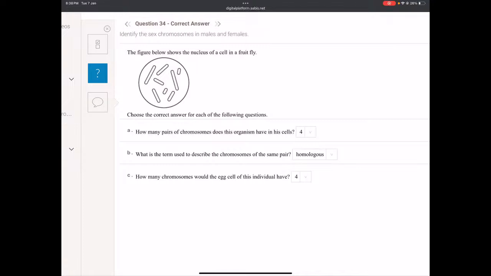And how many chromosomes with the X cell? X cell, so what are we going to perform? Meiosis and not mitosis. And through meiosis, what happens to the number of chromosomes? It halves. So here we have 8, so we're going to have only 4 chromosomes. If they asked how many pairs, it's going to be 2 pairs, because we had 4 pairs, half of 4 is going to be 2.